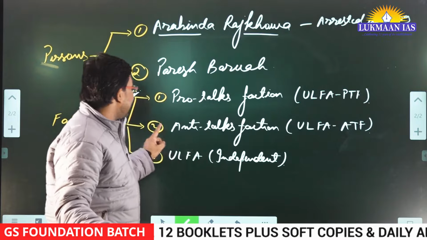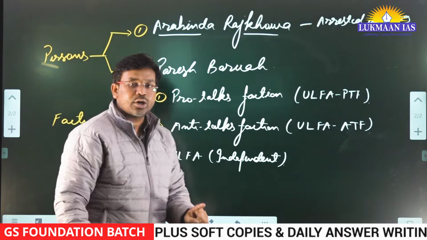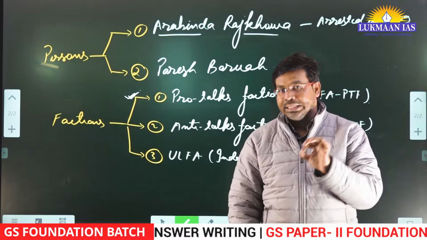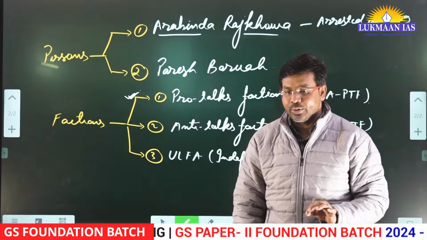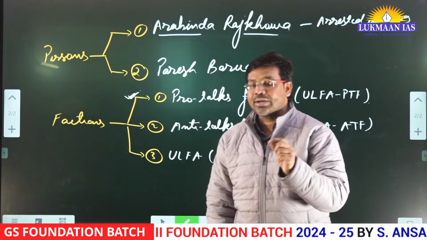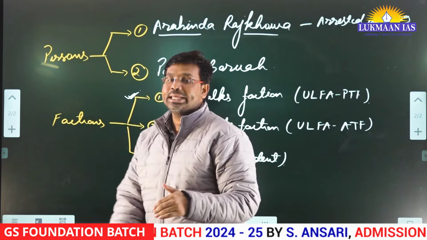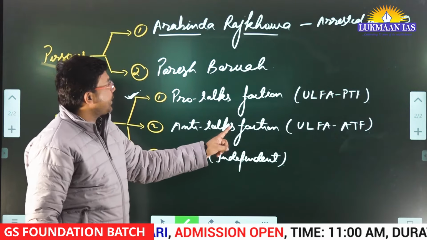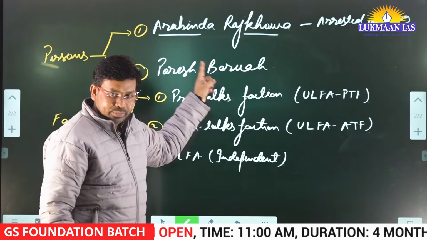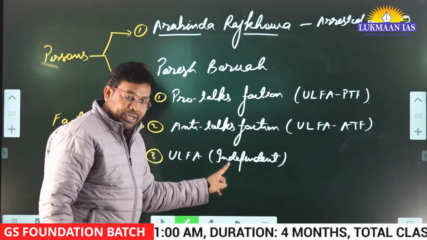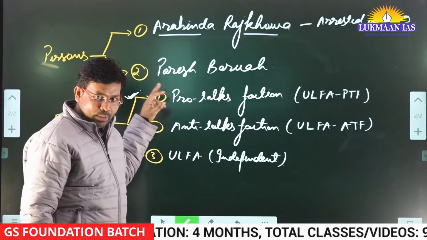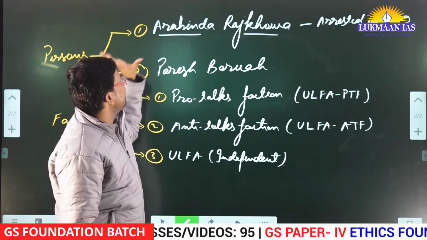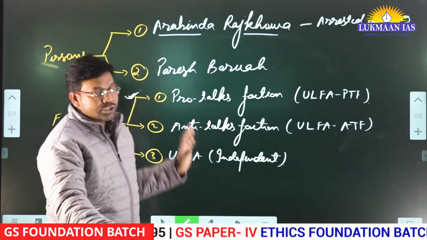Then we have the anti-talks faction. Anti-talks faction means they are considered to be hardline ULFA people. They do not want to negotiate or interact with the government. They want to carry on with the activities that they have been doing, right? This anti-talks faction is led by Paresh Barua. And then ULFA Independent is also led by Paresh Barua. Both these sections are led by Paresh Barua, and this particular section is led by Aravinda Rajkhowa.